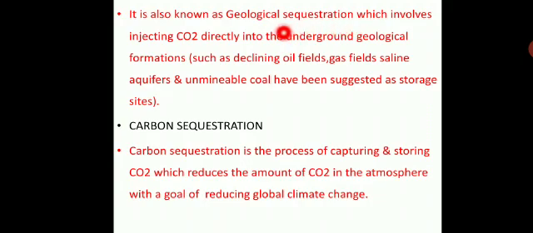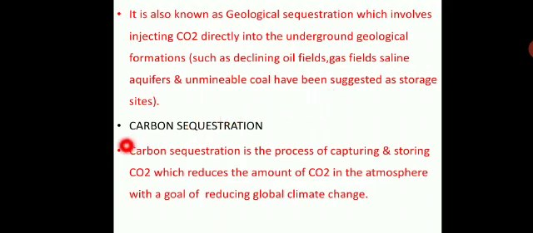In a sequential manner, we store the carbon dioxide directly inside the underground geological formation.